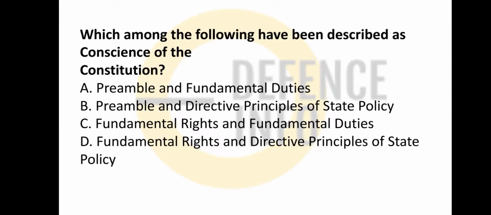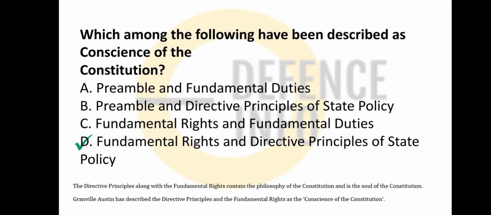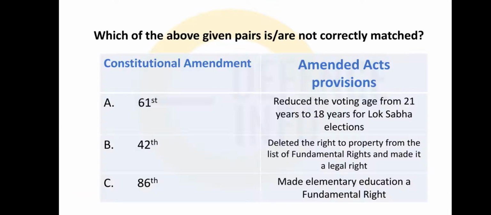Okay. Which one of the following has been described as the conscience of the constitution? Okay. So the conscience of the constitution is derived from what? The fundamental rights and the directive principles of state policy. So this is generally, the fundamental rights are a philosophy of the constitution and also the heart and soul of the constitution. So Granville Austin has described this as the conscience of the constitution.